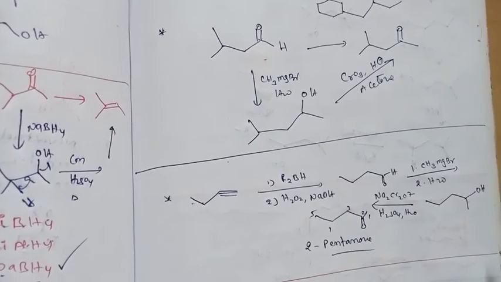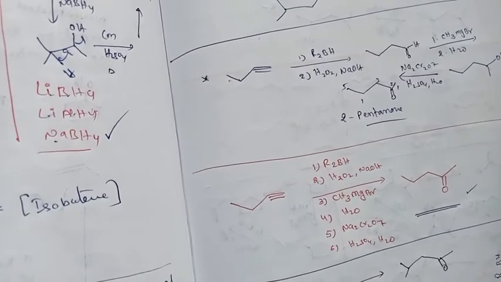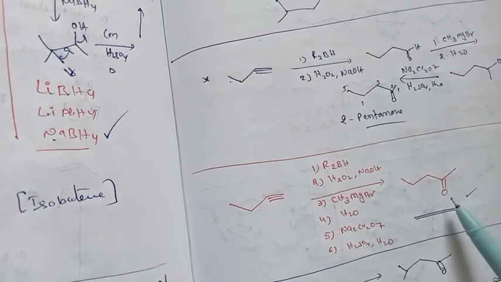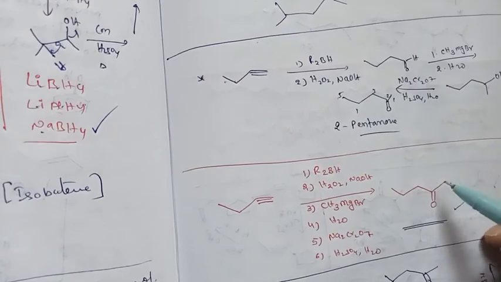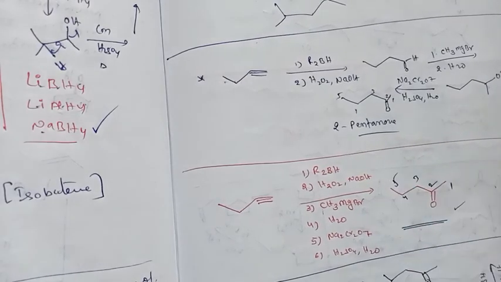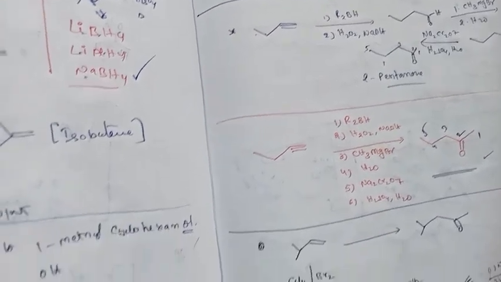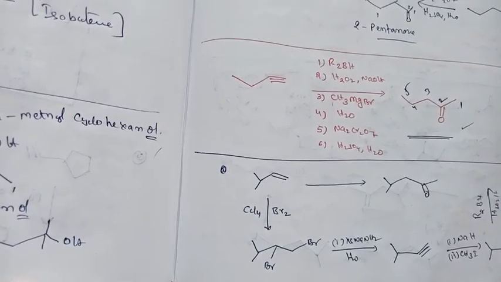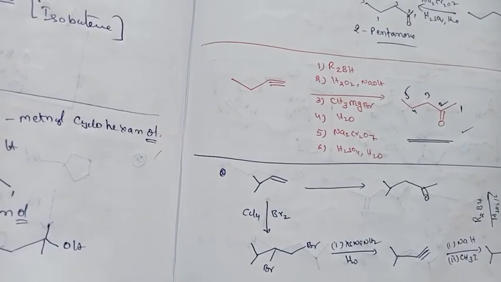And some more examples, very important. You can see now this is a terminal alkyne. First hydroboration oxidation, then followed by methyl magnesium bromide and hydrolysis, and followed by oxidation. So we will get this product. 2-pentanone is the product of this reaction, and you can see these are some important conversions. Thank you.